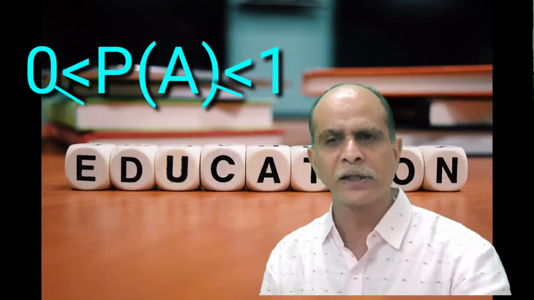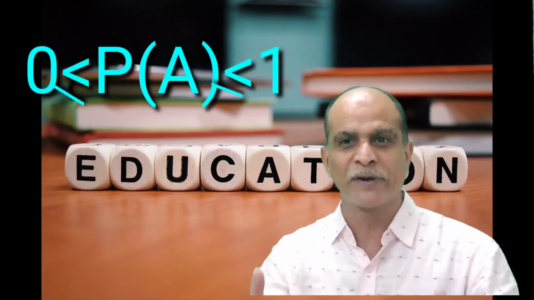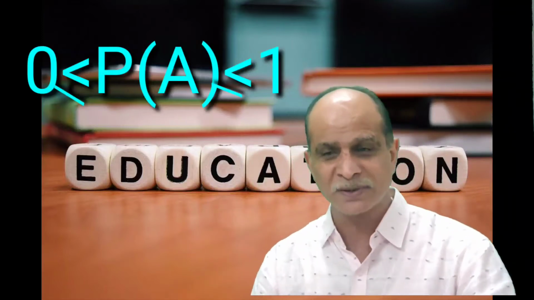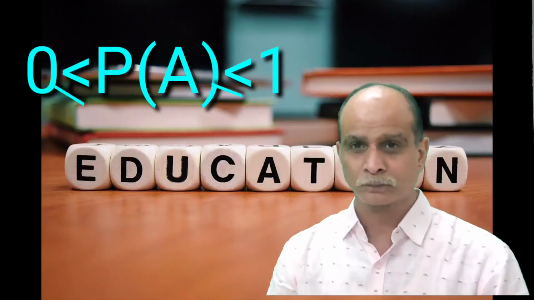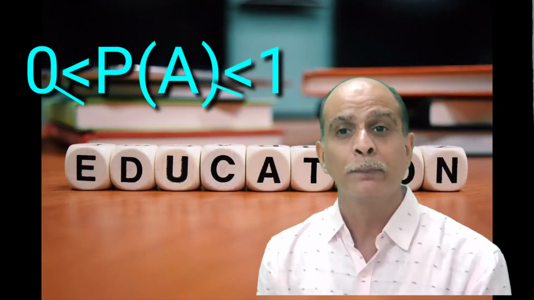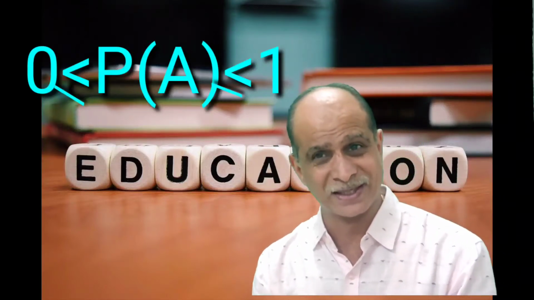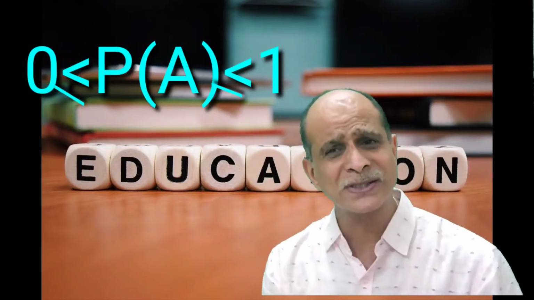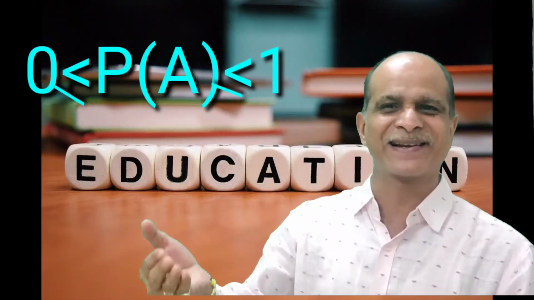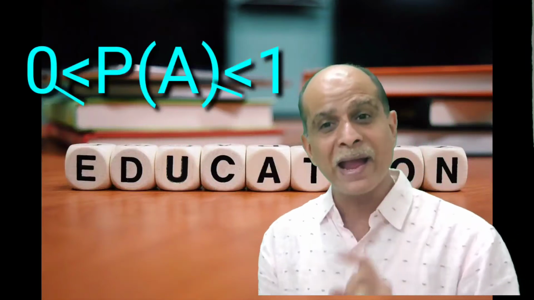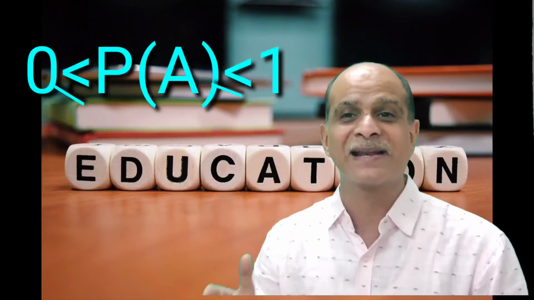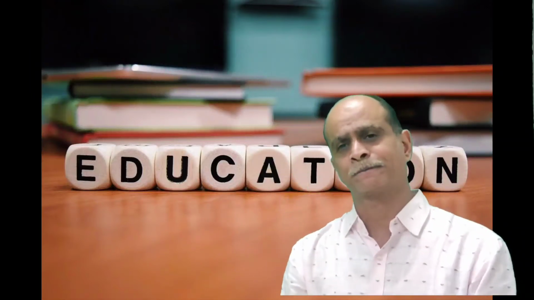So the probability of any event always lies between 0 and 1. 0 is possible, 1 is also possible. You can also say the probability of any event is always greater than or equal to 0, and always less than or equal to 1.